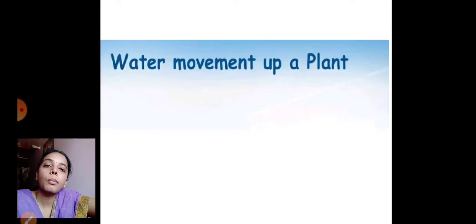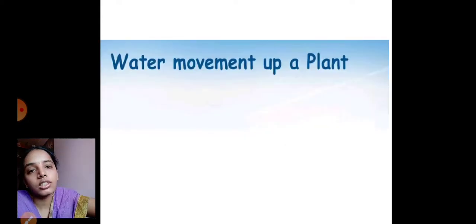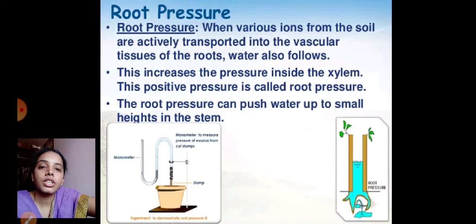Now, water movement up a plant. The water absorbed from the root hairs needs to be transported upward. It needs to be utilized by each of the plant tissues and organs of the plant body. First, this can be explained by a process called root pressure. What is meant by root pressure?